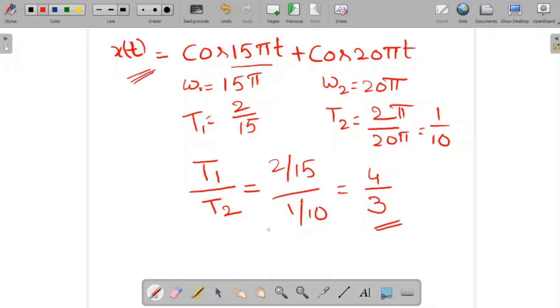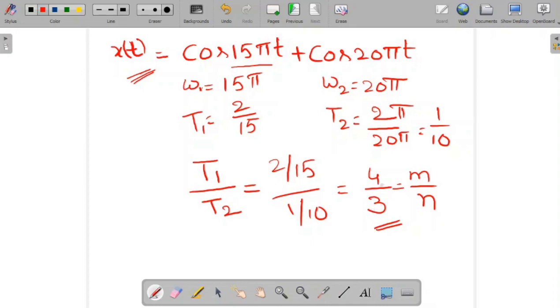Okay. How to calculate the time period? We have to write T1 by T2 in minimum integer form, that is m by n. 4 by 3 is the minimum integer fraction for this division.